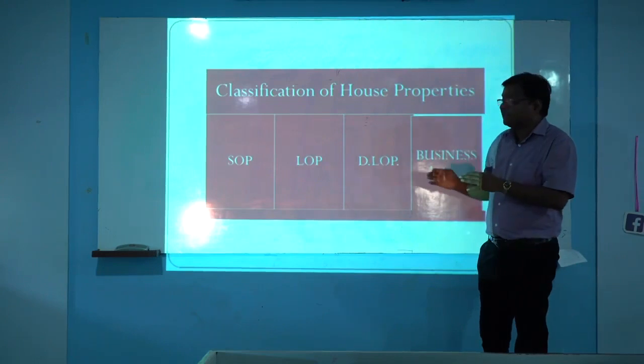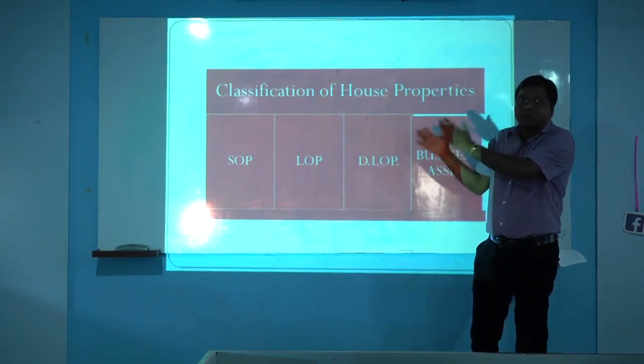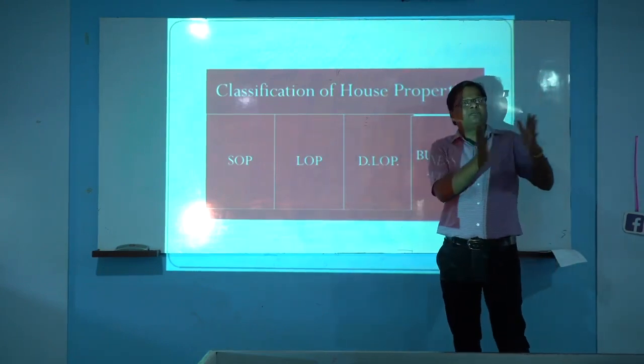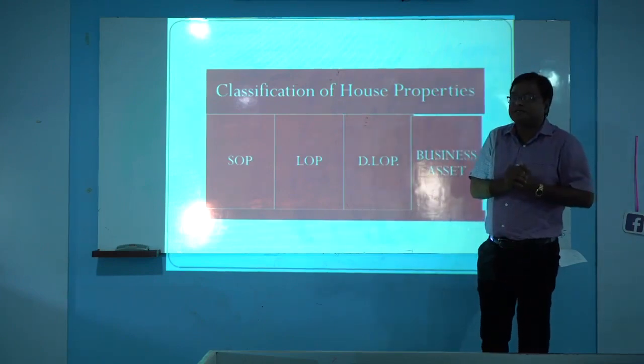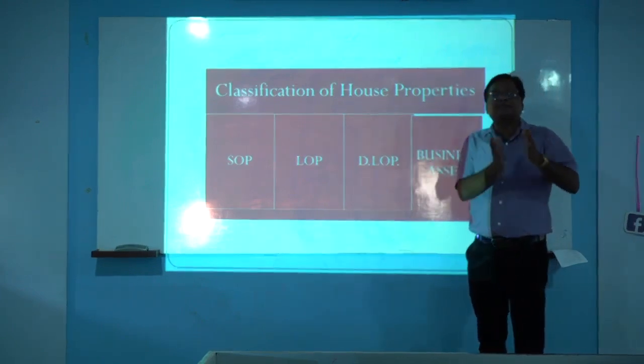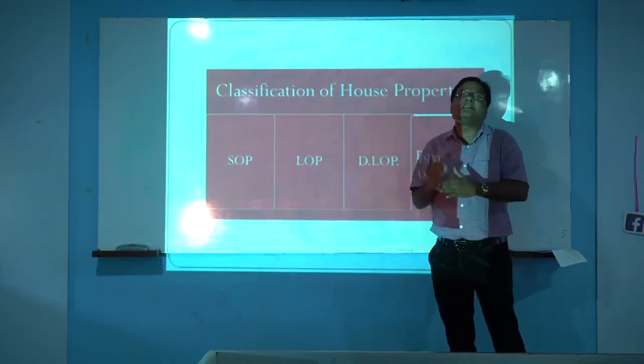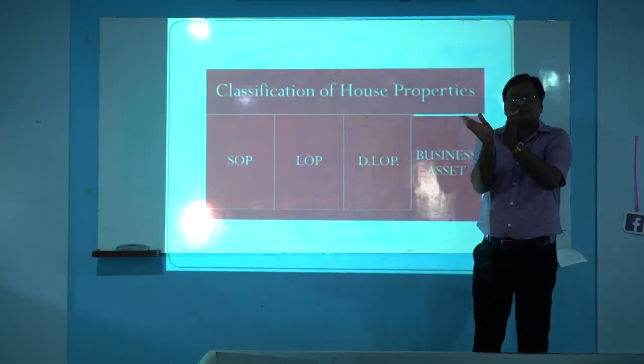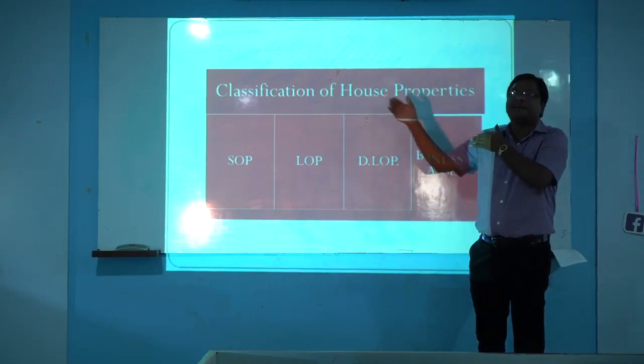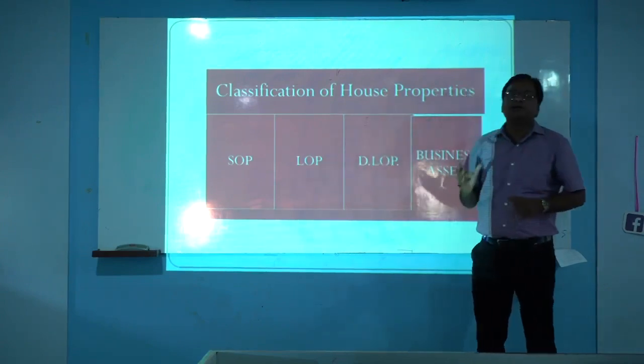And for that purpose, even though all 4 house properties are occupied for his self residential purpose, one of the properties is considered as a SOP and all the remaining house properties are treated as a LOP. Those that are SOPs but treated as a LOP will be called a deemed LOP.